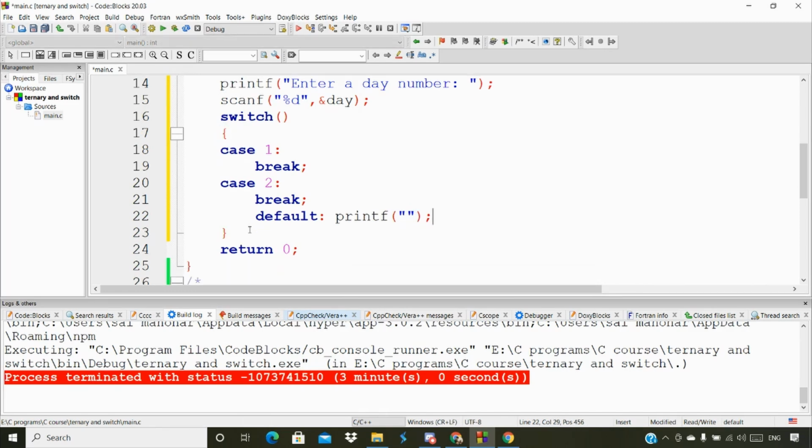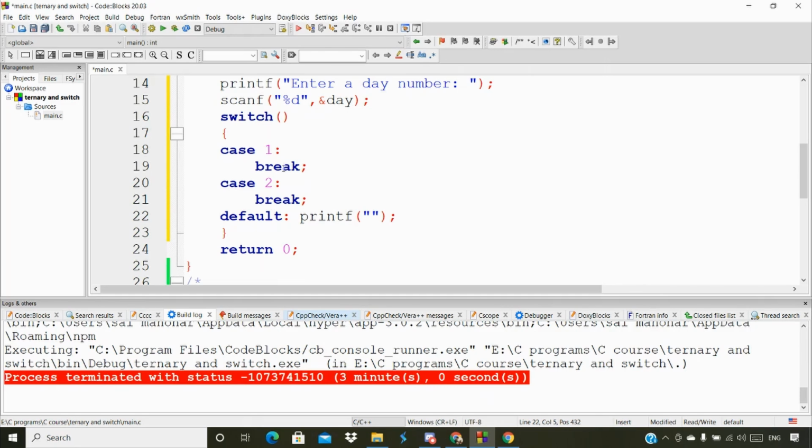It is like the else block: if none of the above is true, then we print the else block. In the same way, here we have a default one. Whatever is present in our default code is going to be printed, the same as the else block. But the else if block is completely different in its execution, and when it comes to switch, the execution is also completely different.